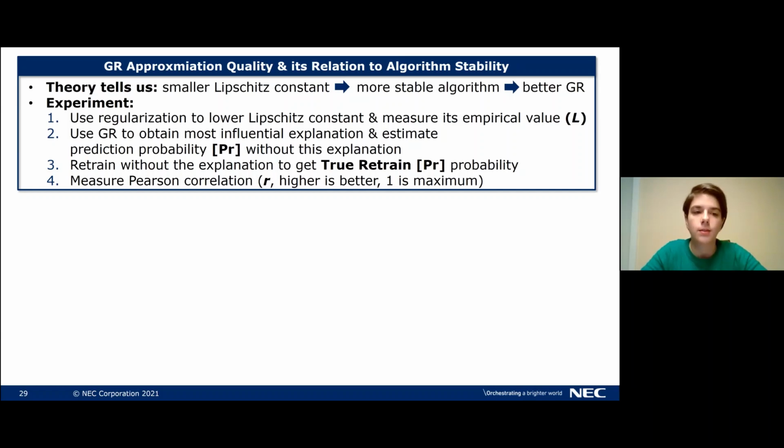So now we can compare these 2 values. On one hand, we have the estimated prediction probability. On the other hand, we have the true retrain probability. And then we can measure the Pearson correlation between these 2.